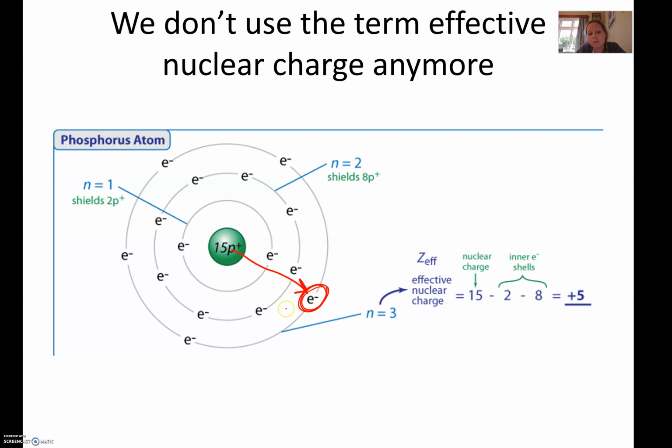When we say shielding by inner shell electrons, what we're really saying is the more electrons there are between your valence electrons and your nucleus, they all repel each other. Electrons, as we know, have a negative charge. So this negative charge is repelling this negative charge, which is repelling this negative charge, and so forth. All of them are repelling at once.